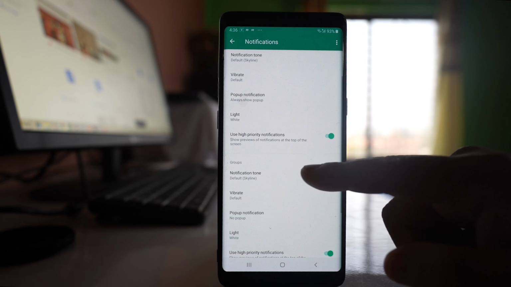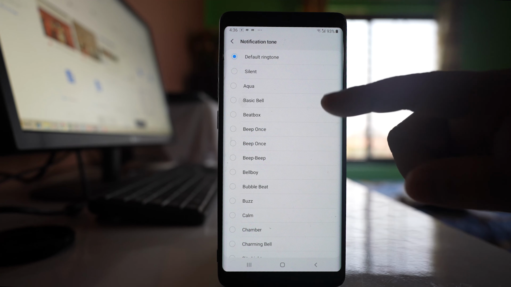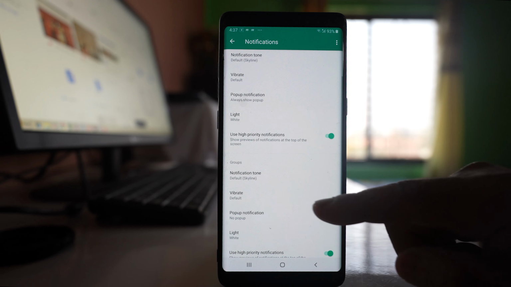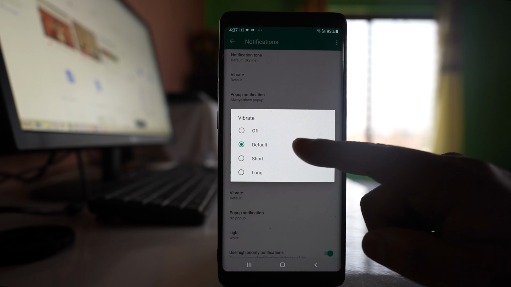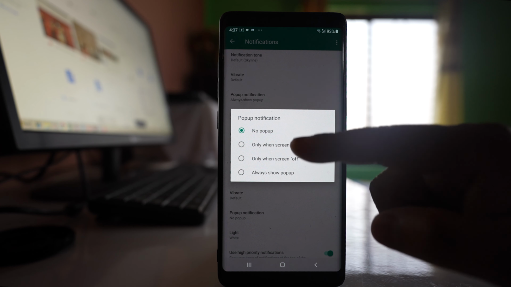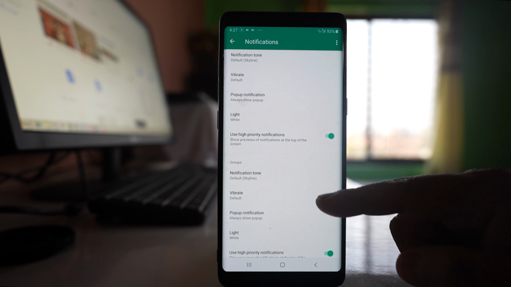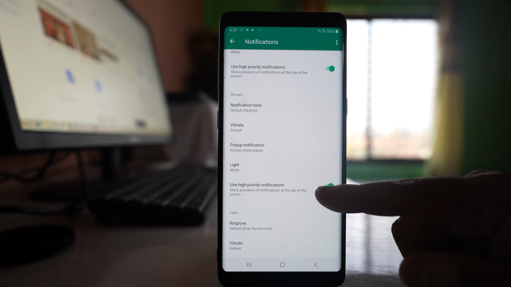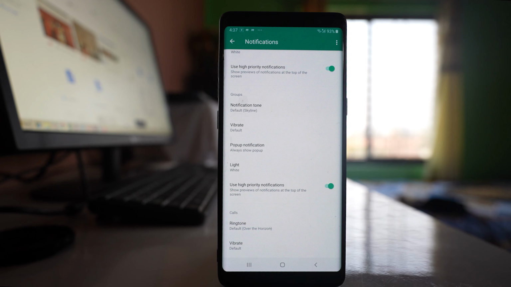Similarly, for group notifications, you can select any ringtone, any tone, but don't make it silent. And similarly, for vibration, you can either make it short, long, or you can leave it as default. Also, for pop-up notification, you can make it no pop-up, or you can select always show pop-up, whichever you want. And for group notification also, you can enable this option, use high priority notifications, so that the notifications will be displayed on the top of the screen.